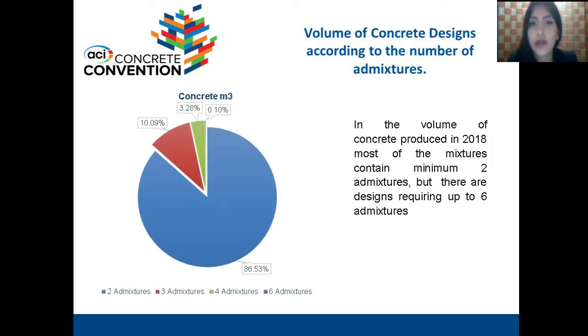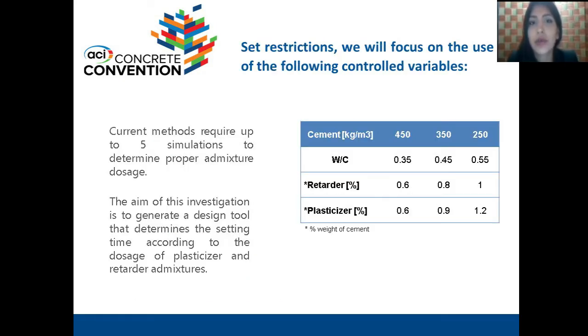Volume of design according to the number of admixtures. In the volume of concrete produced in 2018, most of the mixtures contained a minimum of 2 admixtures, but there are designs requiring up to 6 admixtures. Setting restriction, we will focus on the use of the following control variables. Current methods require up to 5 simulations to determine appropriate admixture dosage.